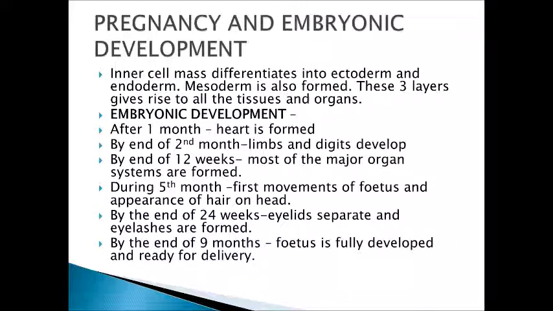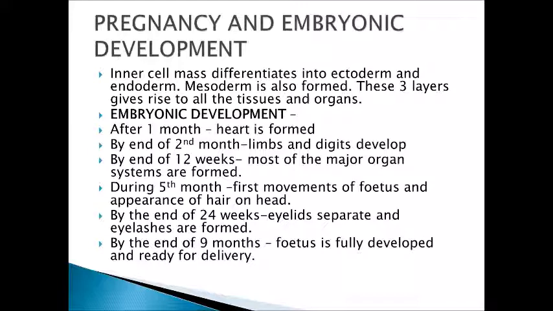Now, the embryonic development. As we know, the gestation period for a human baby is 9 months. Now, how the development of the embryo occurs during different months is discussed here. After 1 month, the heart is formed. By the end of the second month, limbs and digits develop. By the end of 12 weeks, that is the first trimester, most of the major organ systems are formed.